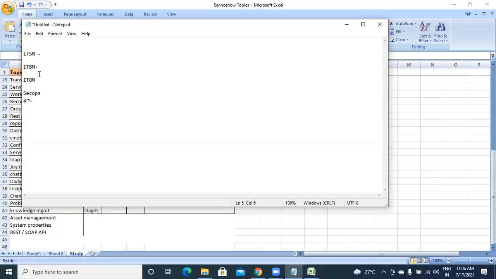ITOM is totally a different thing. There you don't need any coding, not even a line of code. Mostly people from a networking background go for ITOM, because here we manage all the configuration items, servers, and IP addresses of our organization, and networking people have knowledge about IP ranges and such. Mostly those people will prefer it, but you can also go for ITOM.